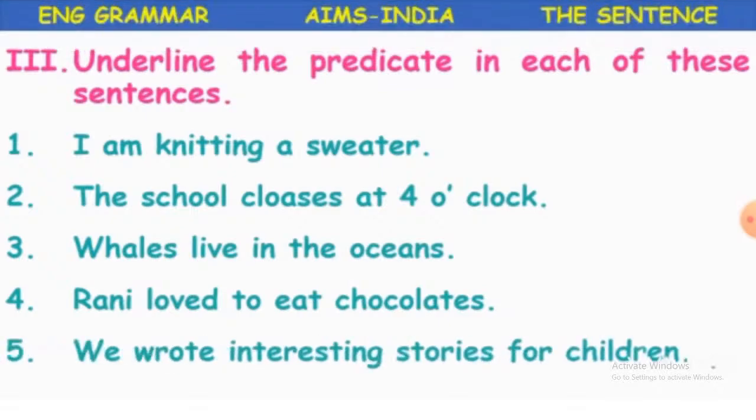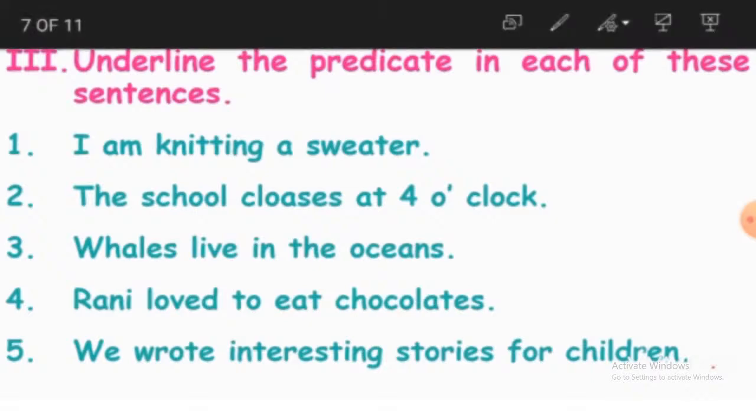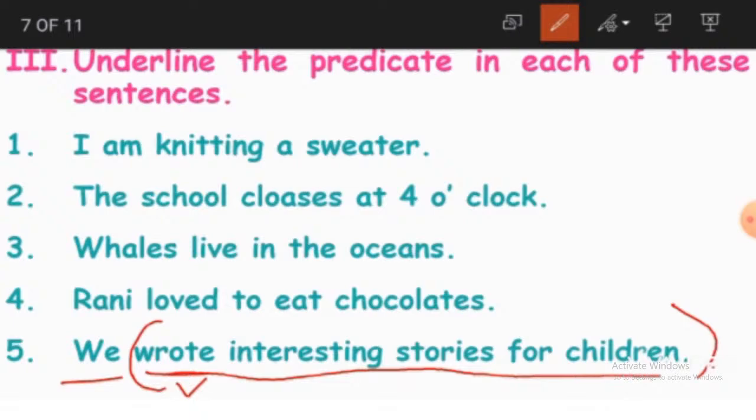We wrote interesting stories for children. Here we are talking about ourselves, that is we. Then we becomes the subject. What did we do? We wrote interesting stories for children. Wrote becomes the verb, and including that verb, the rest of the sentence, wrote interesting stories for children, becomes the predicate. Okay, this becomes the predicate.